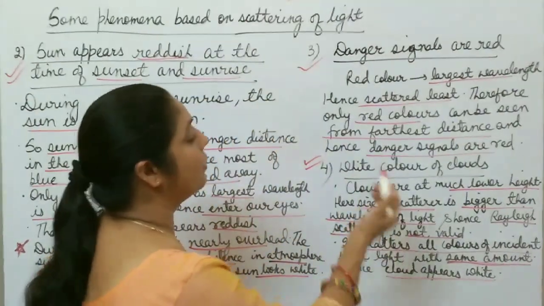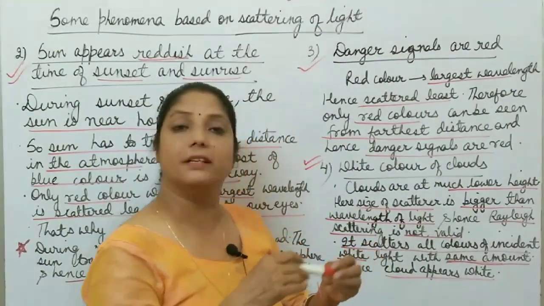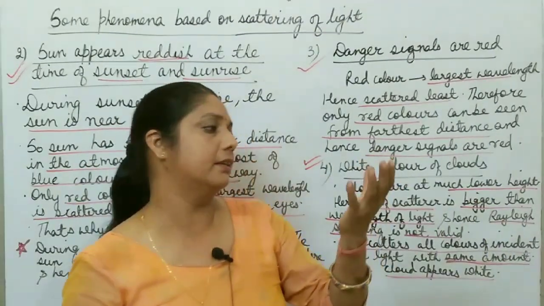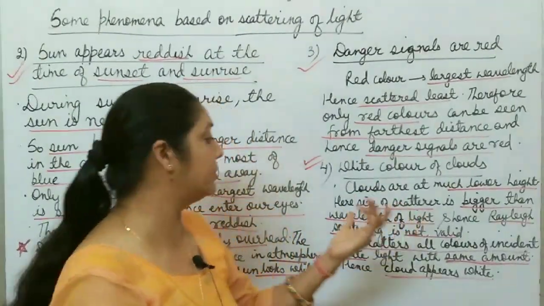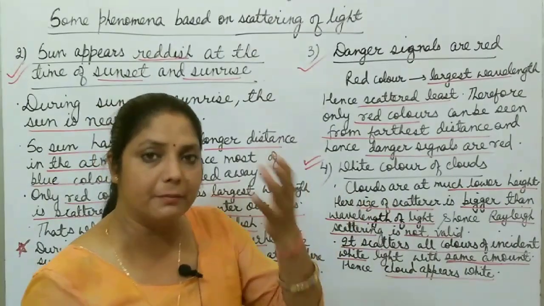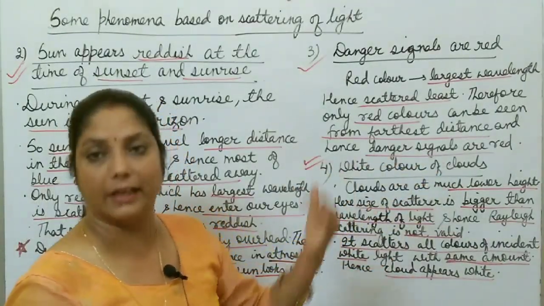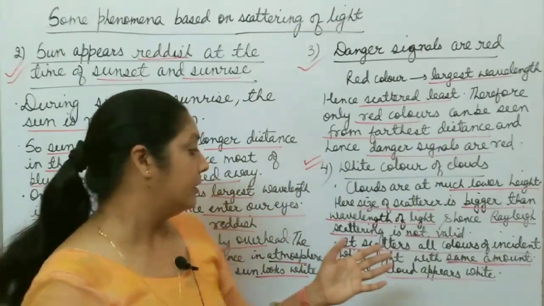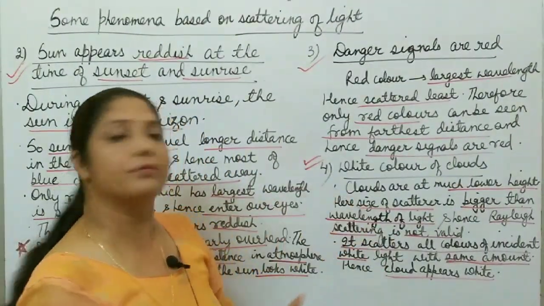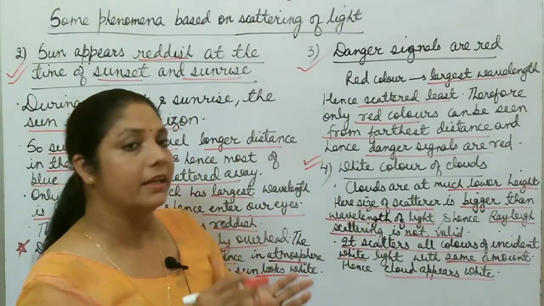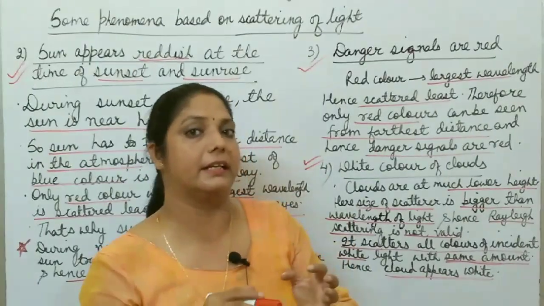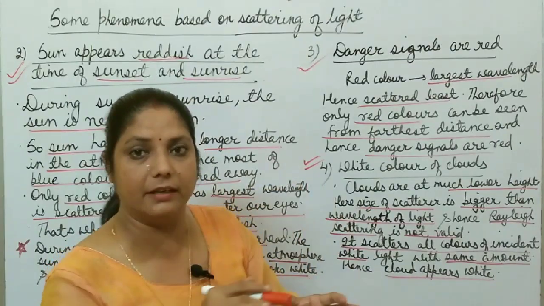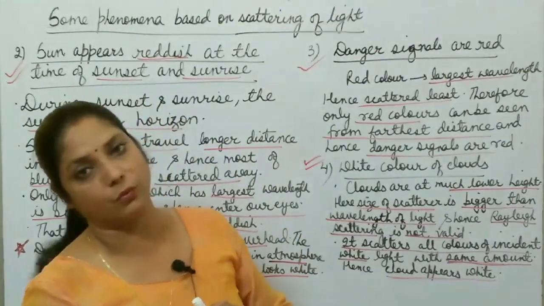So this is the reason why a cloud appears white, because clouds are at a much lower height and the dust particles and water molecules in the clouds are much bigger in size than the wavelength of light used, and here Rayleigh scattering is not valid. So it scatters all colors of incident light in the same amount, hence the intensity of all the colors of the scattered light is the same, and hence the cloud appears white.